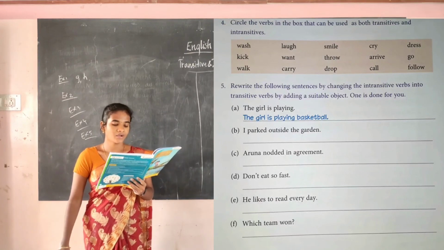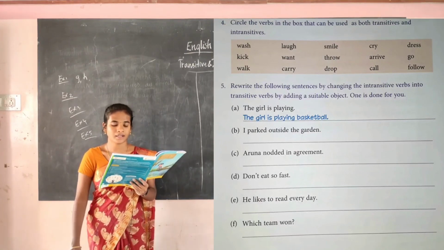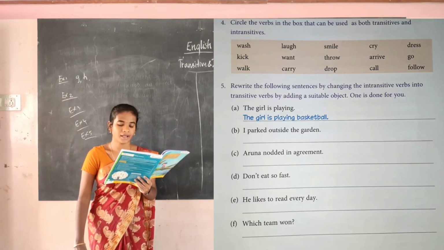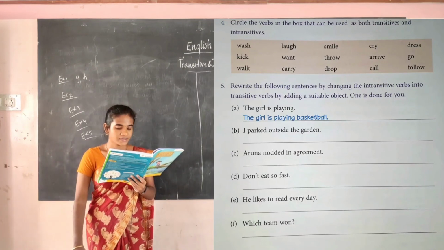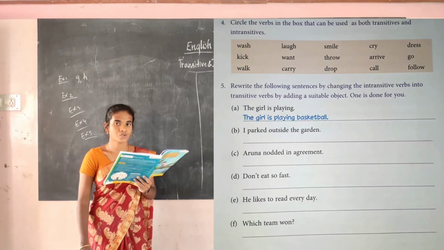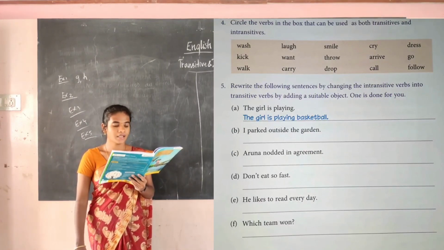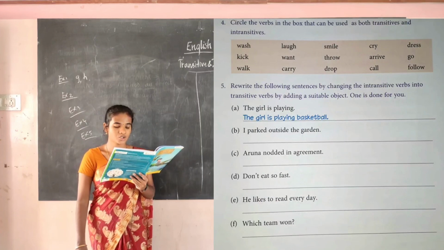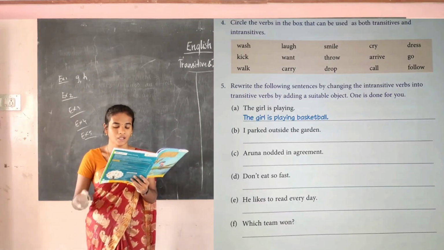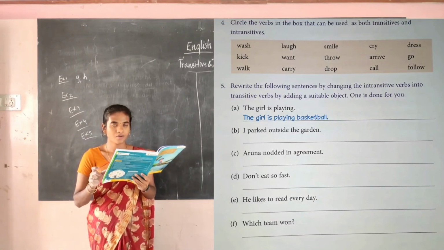Okay, see, Arna nodded in agreement. Arna nodded her head in agreement is the answer. Then D, don't eat so fast. This is the question, you have to change it into a transitive verb. The answer is: don't eat the burger so fast. You can write any object here. Okay, don't eat the burgers so fast.